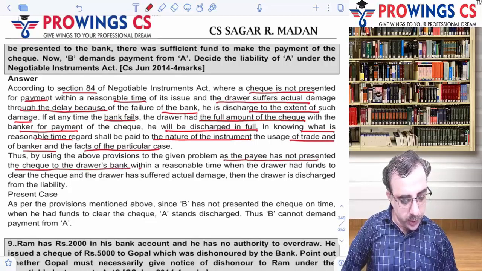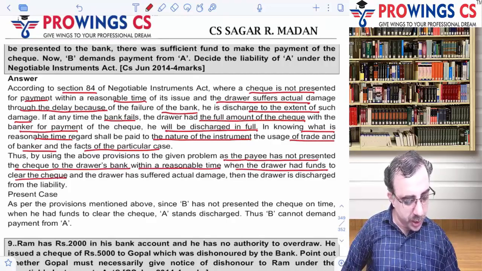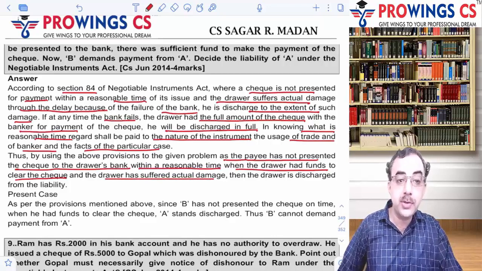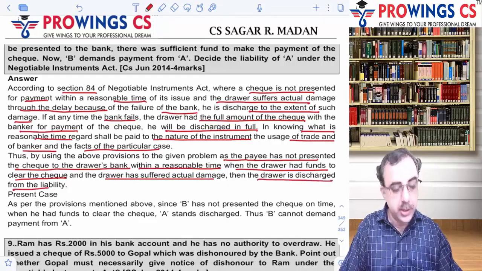Thus, by using the above provisions to the given problem, the payee has not presented the check to the drawer's bank within a reasonable time, when the drawer had funds to clear the check. The drawer has suffered actual damage. Yes, he has. And then the drawer is discharged from the liability also.